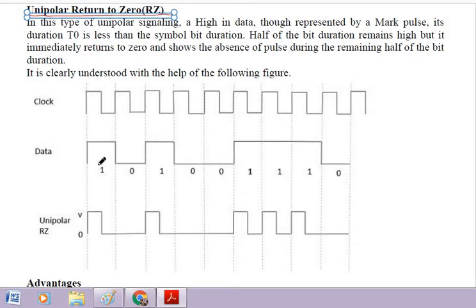You can see for 1, the pulse remains high for half bit duration, and for the next half bit duration the pulse again remains at 0 level. Okay, for 0 bit again there is no pulse. For 1, the pulse will remain high for half bit duration, and for the next half duration it becomes 0. So this type of format is called return to 0, unipolar return to 0.